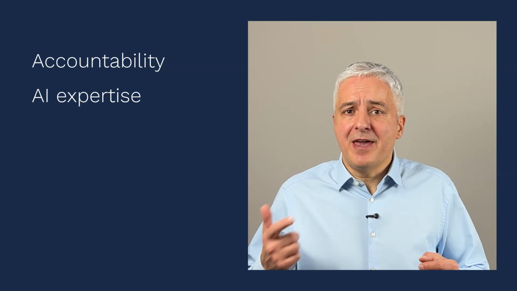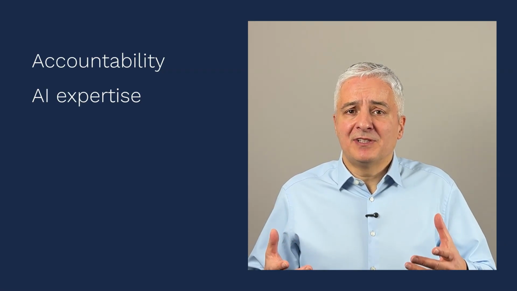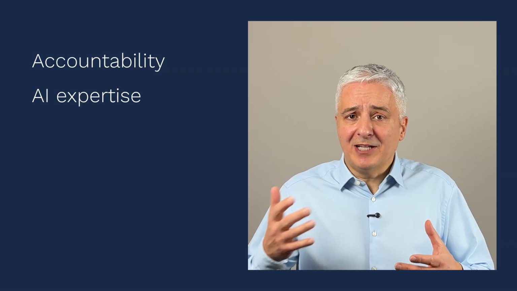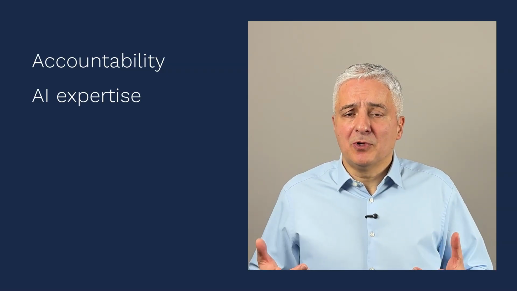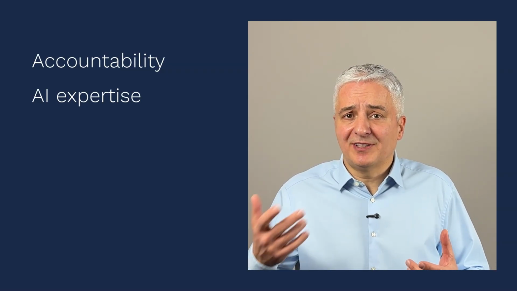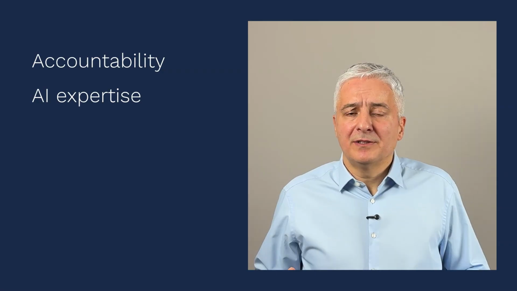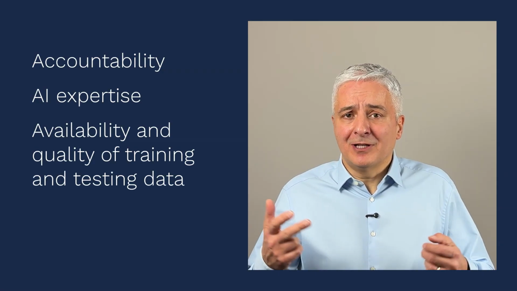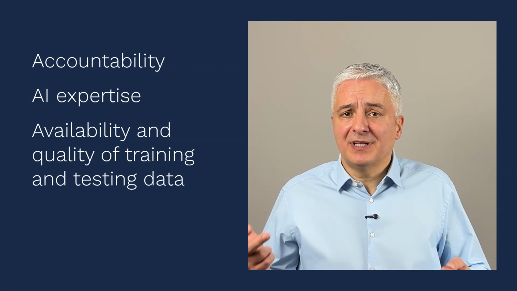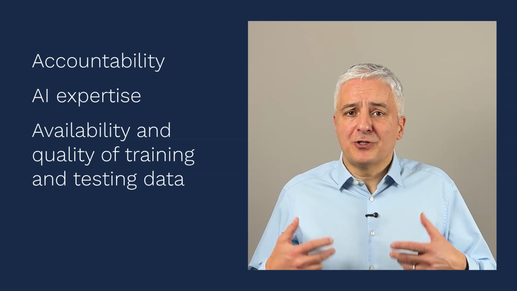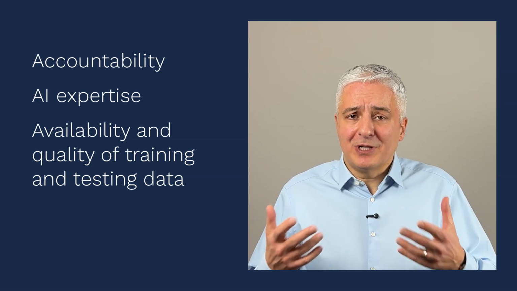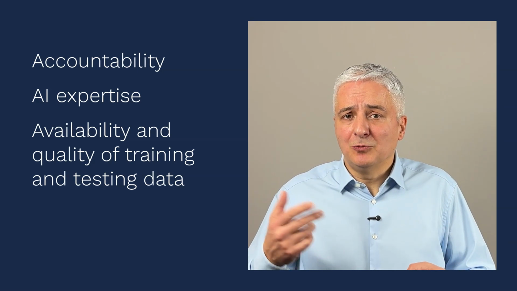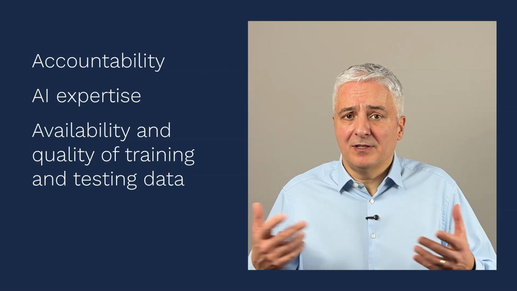The next one is AI expertise. This basically means that you employ a set of experts with specific skills that develop and deploy AI systems, but also assess whether they are accurate. The next one is availability and quality of training and testing data. This means that you have to train your AI systems with the right data that has the right quality, so that the outputs from these AI systems are as expected.